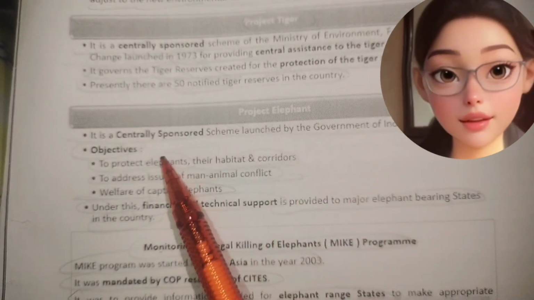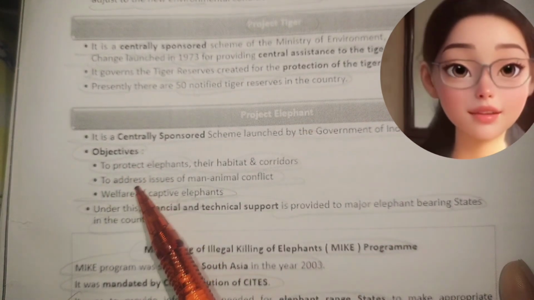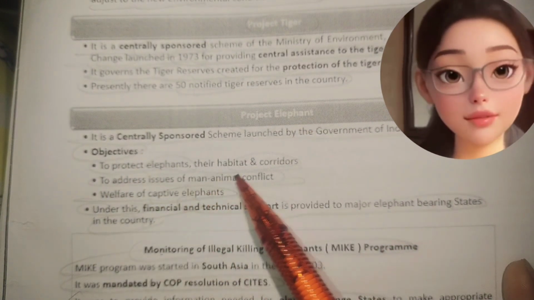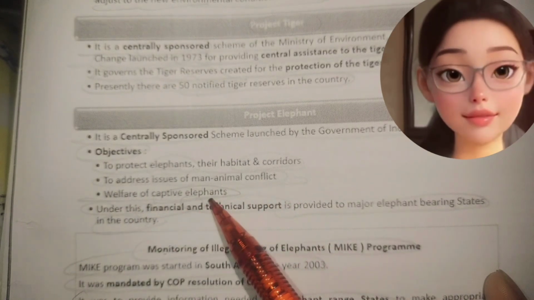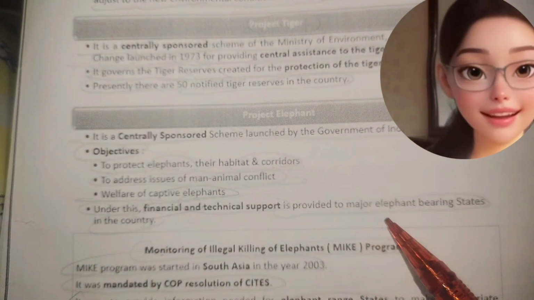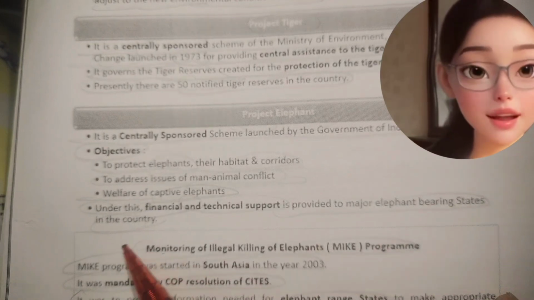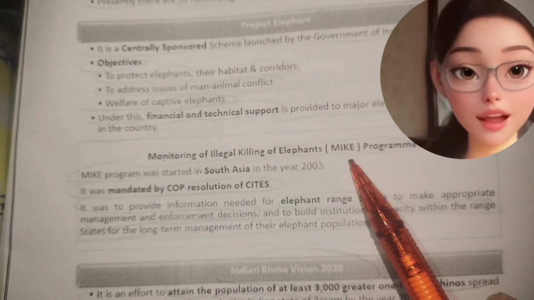Project Elephant. It is a centrally sponsored scheme launched by the Government of India in 1992. Objective: to protect elephants, their habitat and corridors, to address issues of man-animal conflict, and welfare of captive elephants. Under this, financial and technical support is provided to major elephant-bearing states in the country.